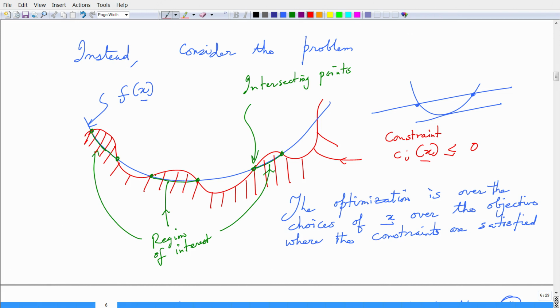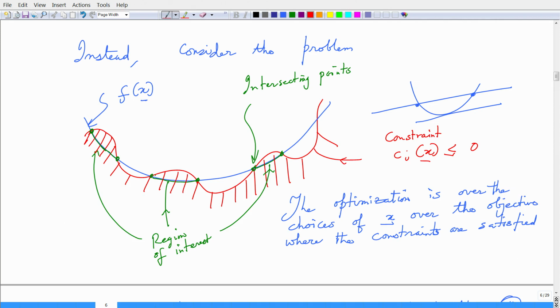So, in this case these are the dots that I have here, the green dots. Over these points where the curve intersects the objective, it is over these choices that I have to optimize my function f of x.